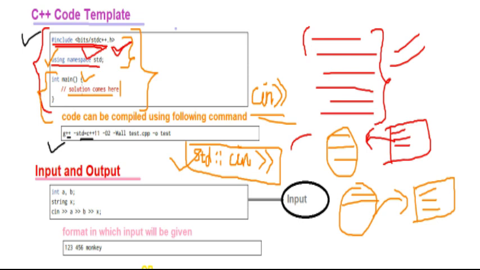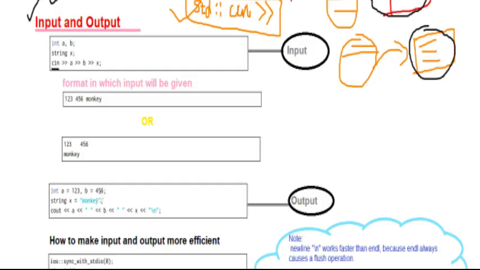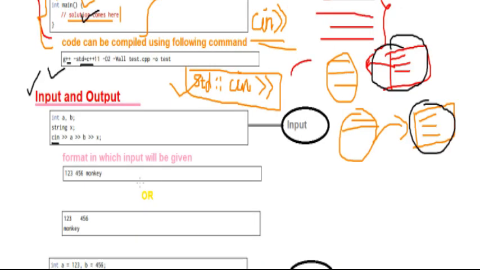Now while writing the code, how do you take input from a txt file and give output to the txt file? There are two methods of input and output in C++. The first one is cin and cout, and the second one is scanf and printf.